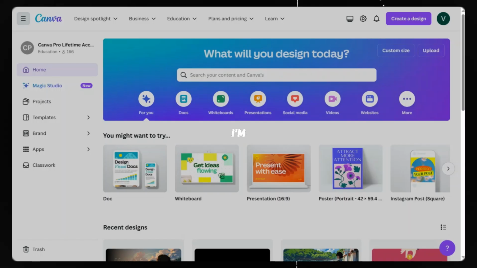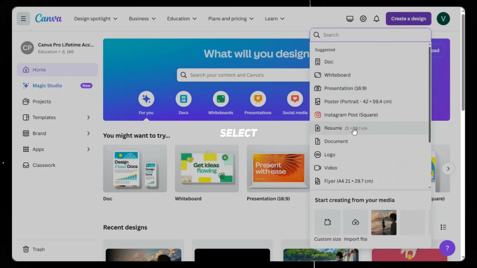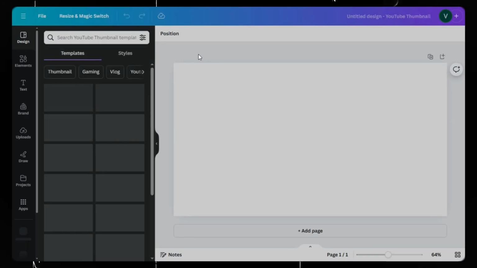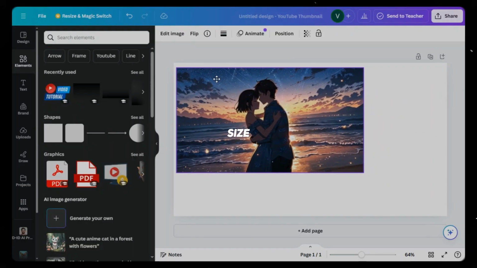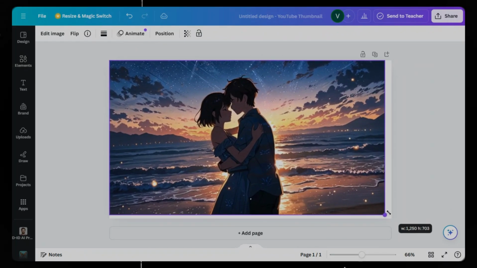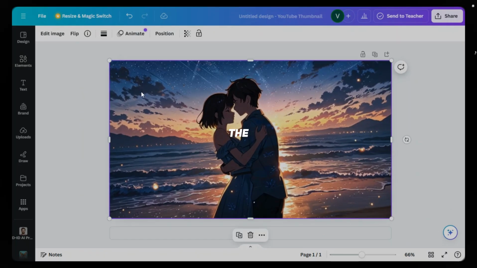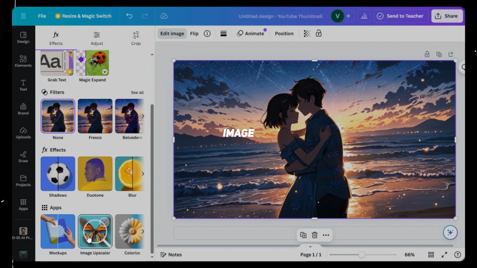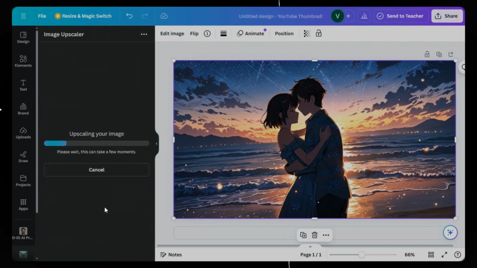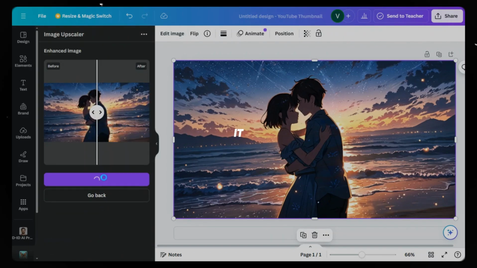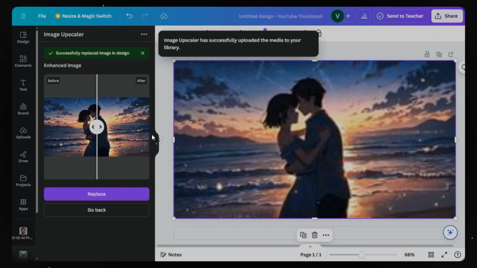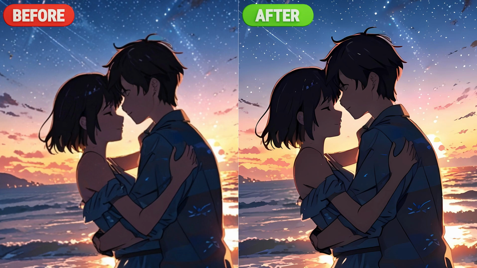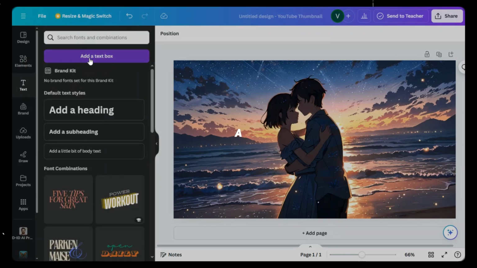For the thumbnail, I'm using Canva, but you can use any software. Click on Create, and select YouTube Thumbnail. Now upload the best image from your story scenes. Adjust the size of the image. Click on the image, Edit Image, and Image Upscaler, and upscale the image. Replace it. Again, select the image and upscale it for better quality. Here's the before-after comparison.